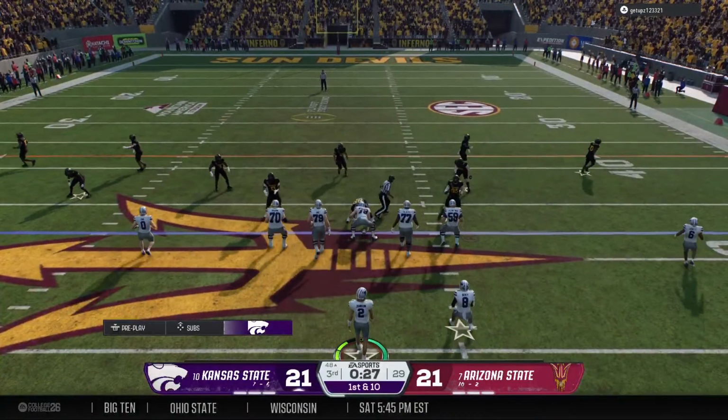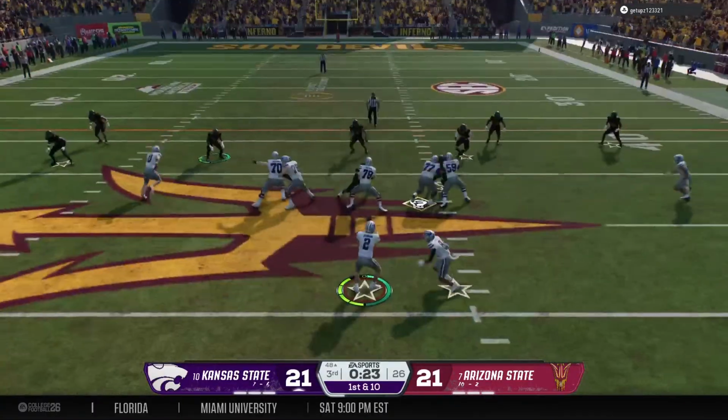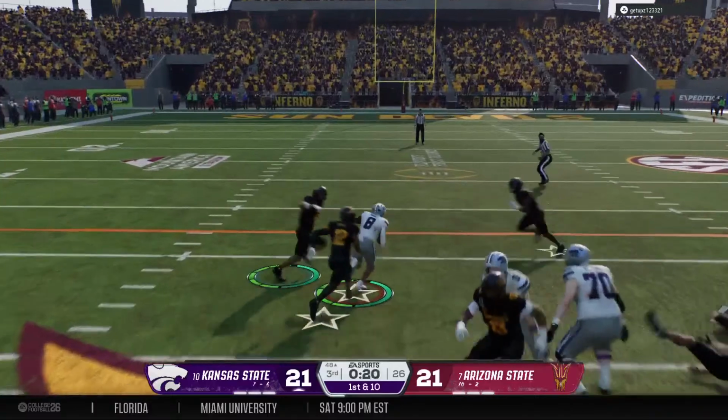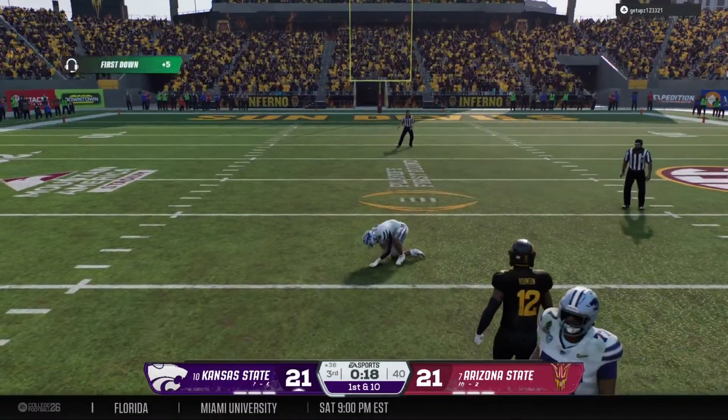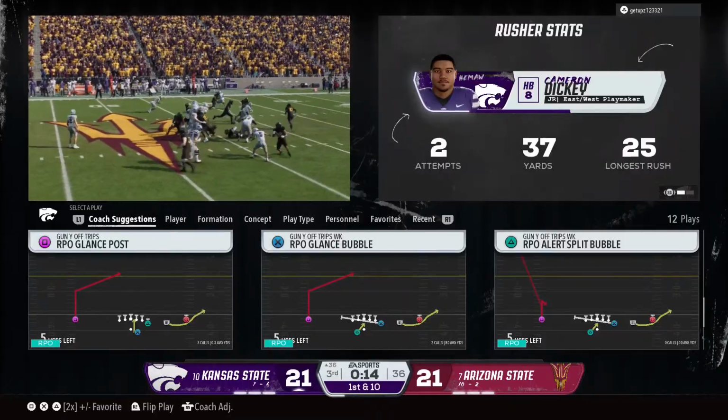And the Wildcats come to the line to set a fresh set of downs. Takes the handoff. It's Dickey. He's got the first down and still motoring. They tackle him, but the gain moves the ball to the 36.